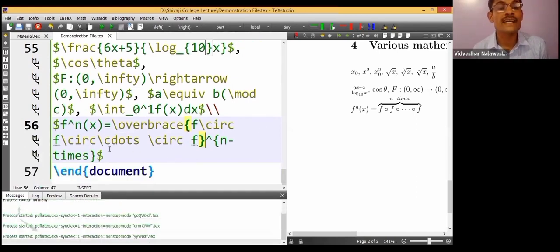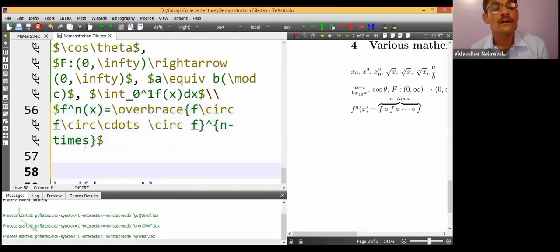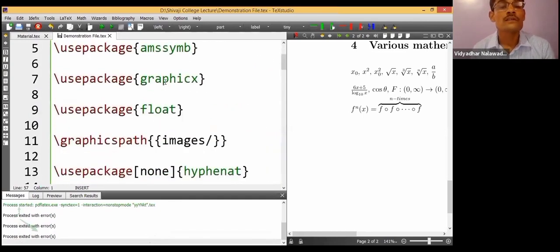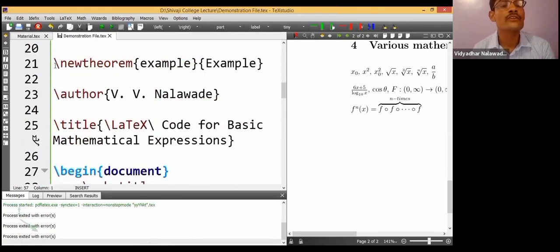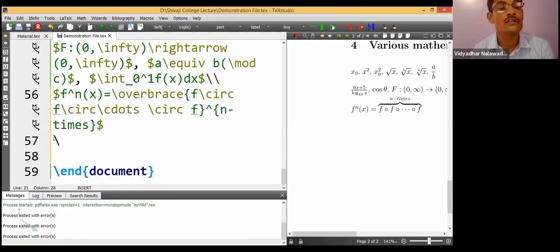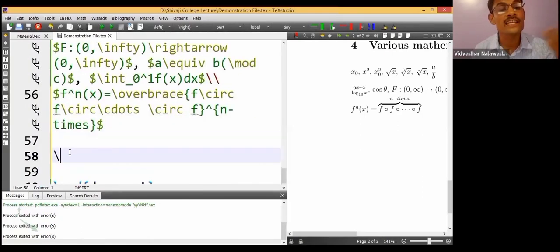Let me go to the next topic so that I can cover maximum things in this. Let me begin one example. I have already created one environment for the example. New theorem, example. This will help me to write one example over there.